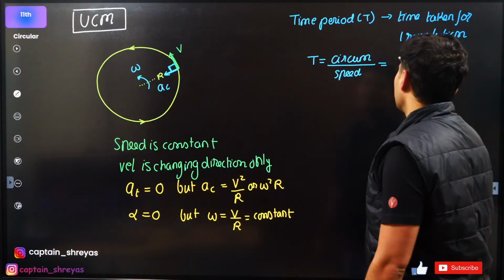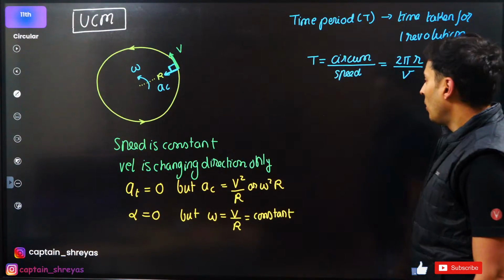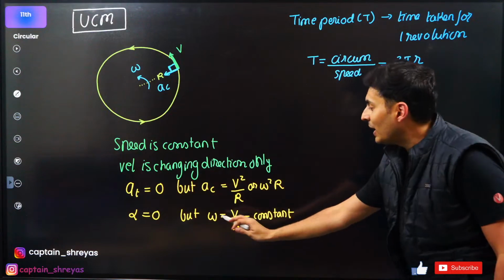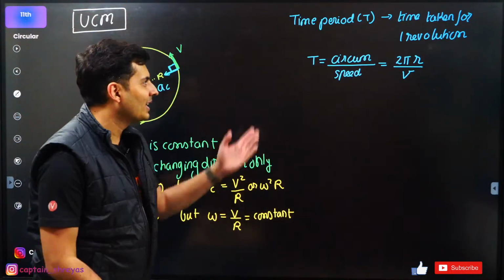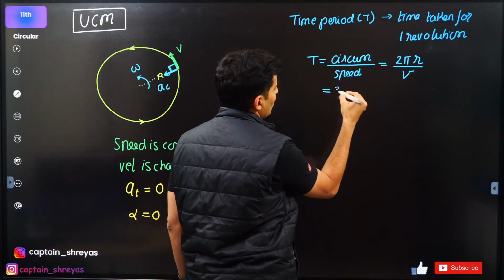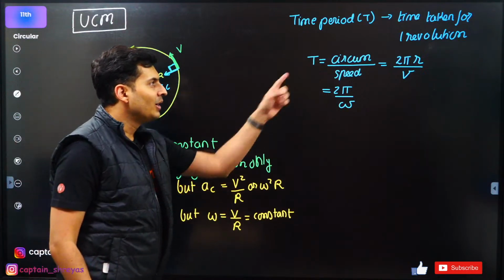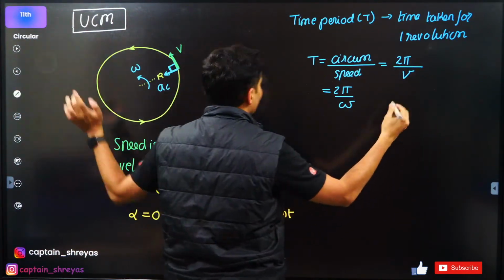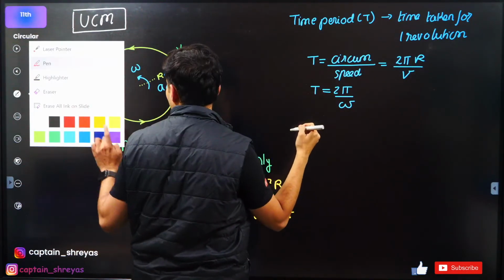What is the circumference? It is 2 pi r. What is the speed? V. Hold on. R by V, what will it be, guys? If V by R is omega, what will be R by V? Think about it. 1 by omega. Can I not just put this as 2 pi divided by omega? So this is nothing but time period is 2 pi by omega.